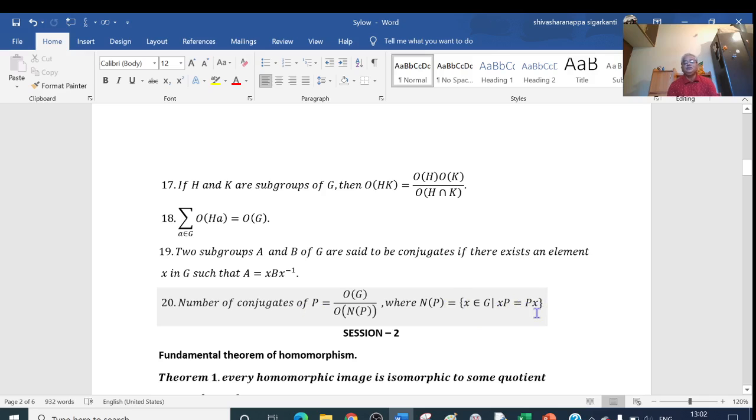So these are some basics we require in proving Cauchy's theorem and Sylow's theorem.